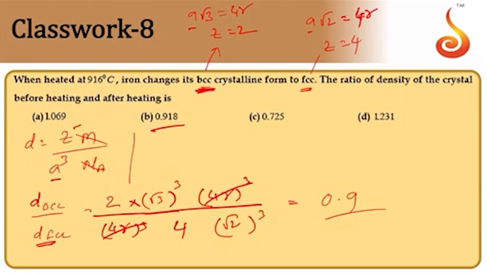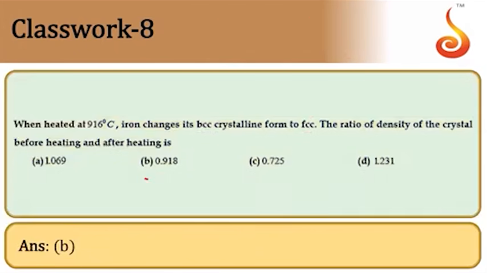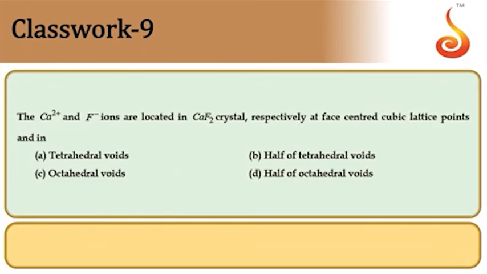So the answer is option B. The value of Z is 2 for BCC, and in BCC atoms touch along the body diagonal, so body diagonal a root 3 is equal to 4R. For FCC, atoms touch along the face diagonal, therefore a root 2 is equal to 4R. For FCC, Z is equal to 4. So the answer is B.